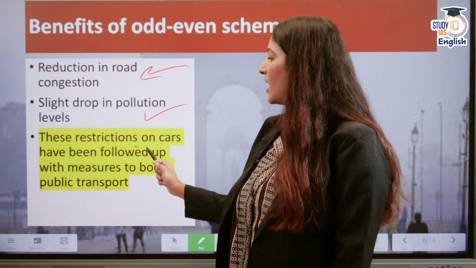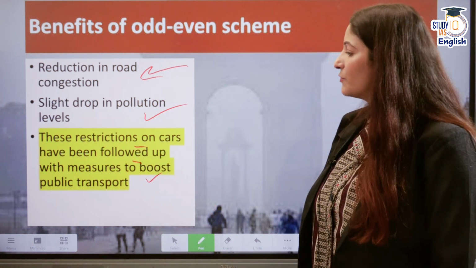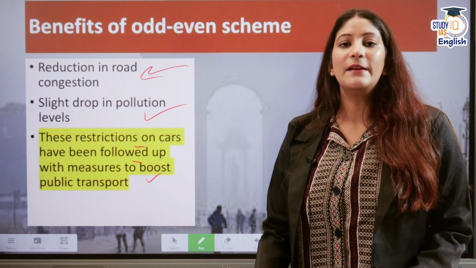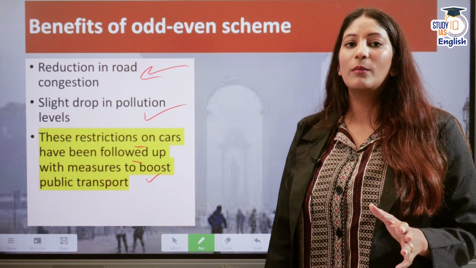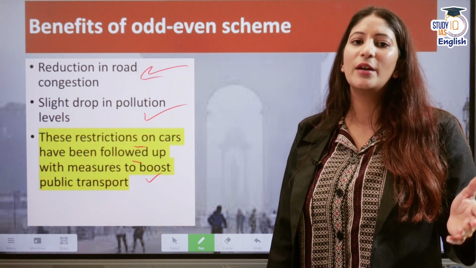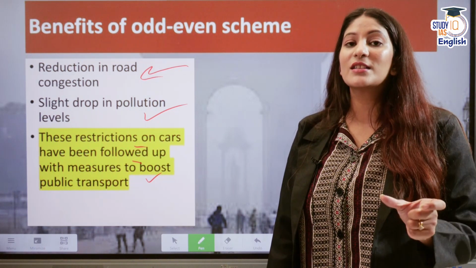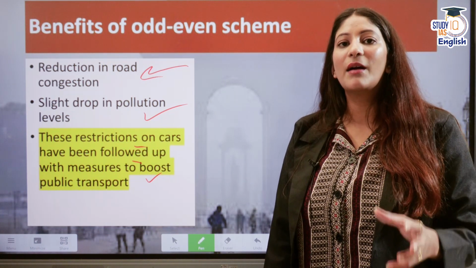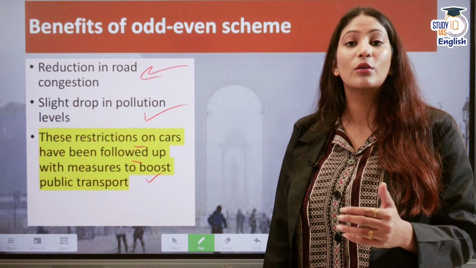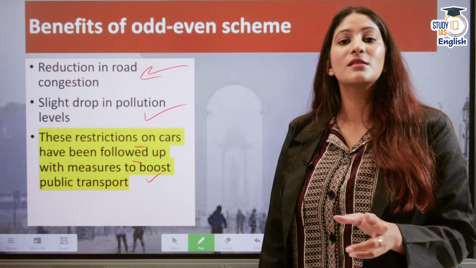These restrictions on cars have been followed up with measures to boost public transport as well. If it is a practice to apply the odd even rule almost on a regular basis, public transport will get a push. Now, if more people start demanding public transport, the government will also want to supply it. So this is all interrelated.